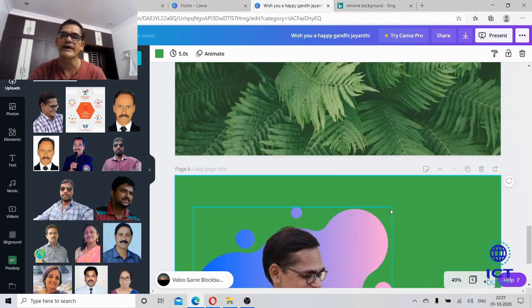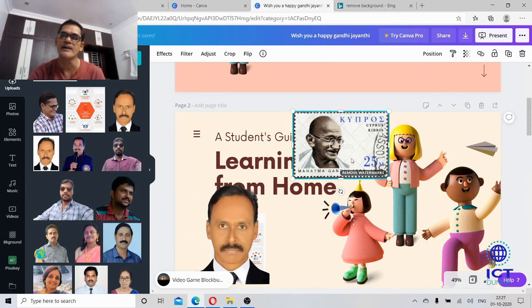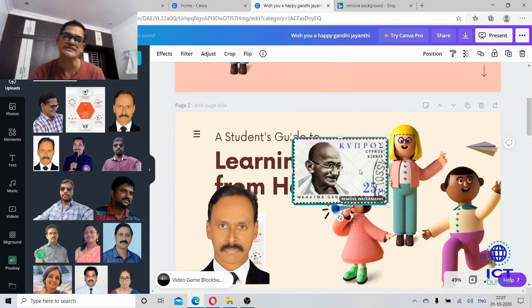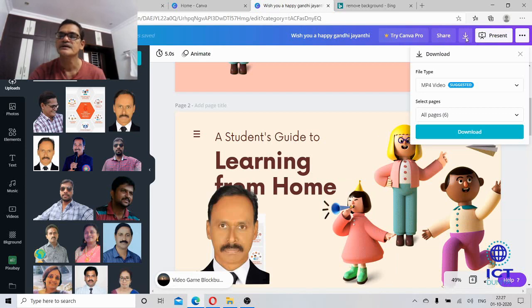Let me take you back to Gandhiji's image. Yeah, this is the paid one, so we need to pay for this. As we are using the free version, I want to delete this. Unless I delete this, I can't download all my things which I have done earlier. To delete this, select this image and go to the right hand side top corner. You could see the trash can image. Click on that, and the image is deleted. Now you could see, this is free for downloading.